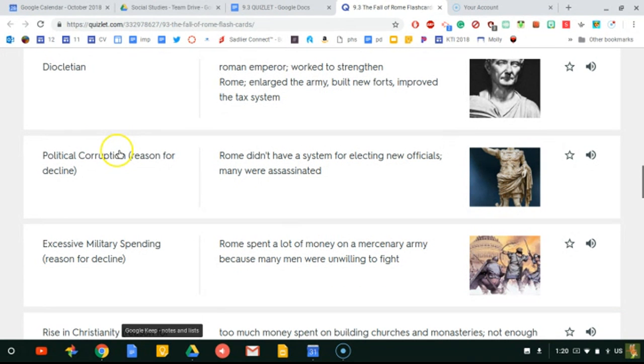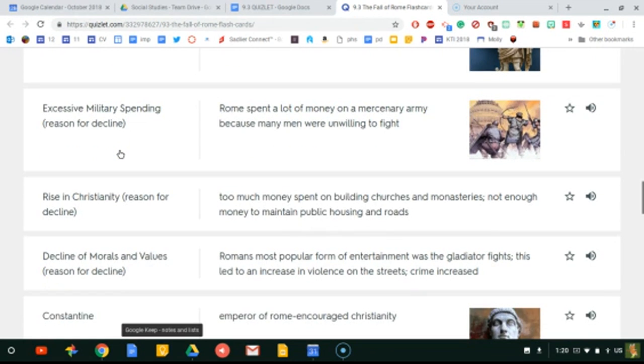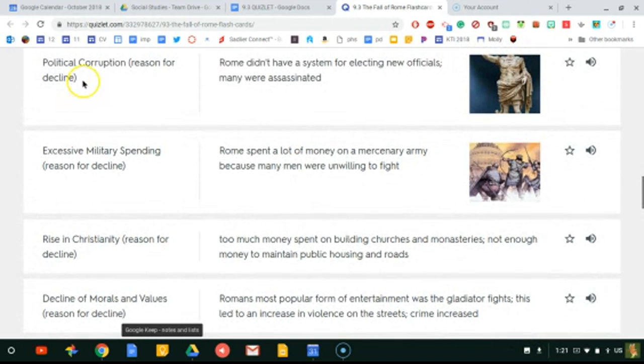Political corruption. So we're going to go through several reasons for the decline of Rome. If you look, we have political corruption is a reason for the decline of Rome. Excessive military spending. So spending too much money on your military is a decline for Rome. A rise in Christianity. So the changing belief system was a decline for Rome, and the decline of morals and values. So as the society lost their morals and their values, became less good people, that led to the decline